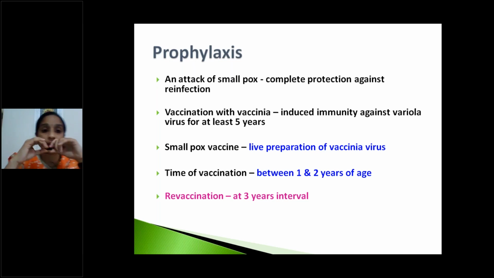Coming to the prophylaxis. Everybody knows one attack of smallpox gives complete protection against reinfection. Otherwise, vaccination with vaccinia induces immunity against variola virus for at least 5 years. This vaccine is a live preparation of vaccinia virus. Time of vaccination is between 1 to 2 years of age.